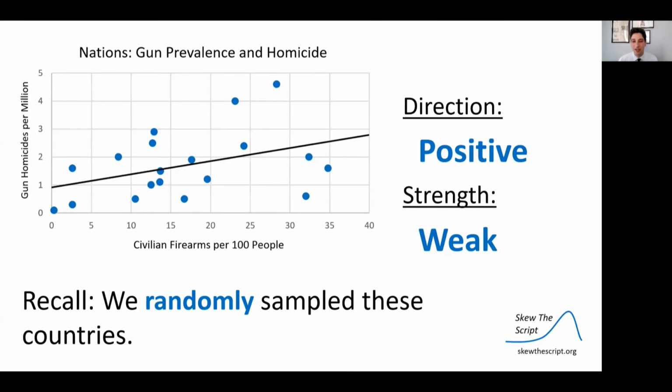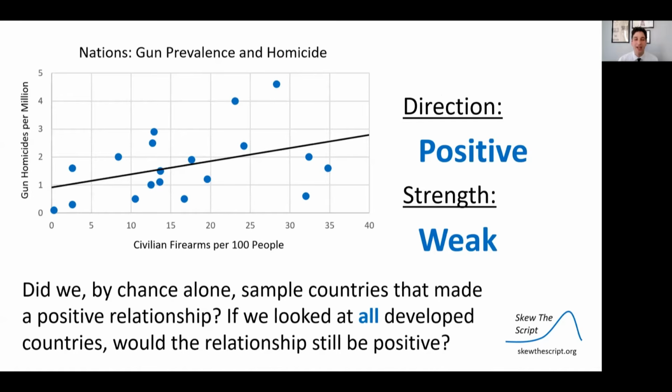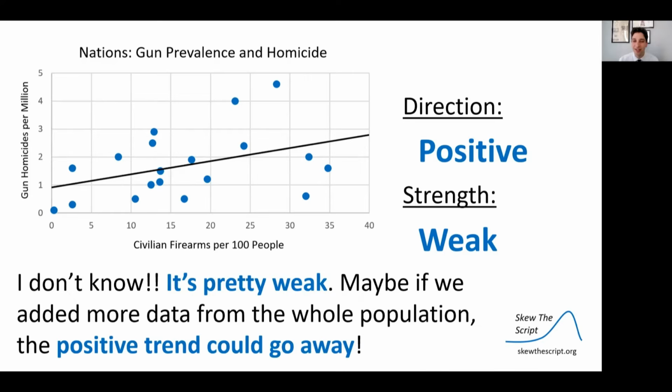So recall that we randomly sampled these 19 countries out of all developed nations. Did we, by chance alone, happen to sample countries that made for a positive relationship? And if we had looked at all developed countries, the whole population, would that relationship, if we put them all on the graph, still be positive? Or could the direction of this line have changed?